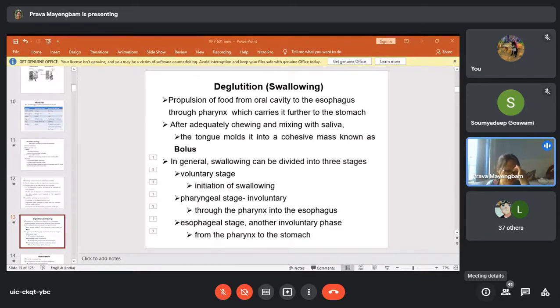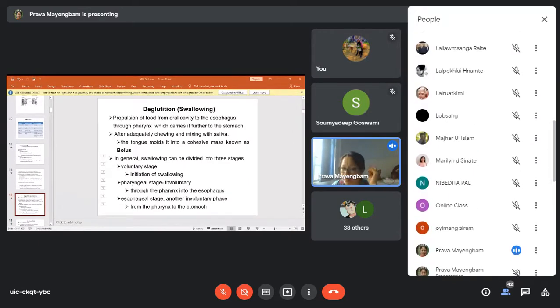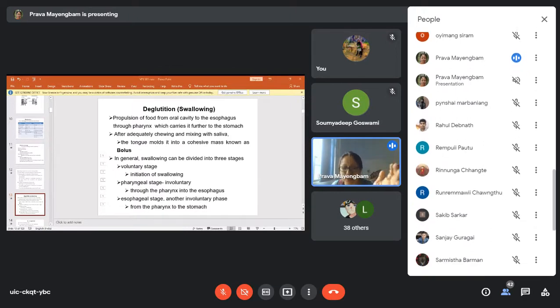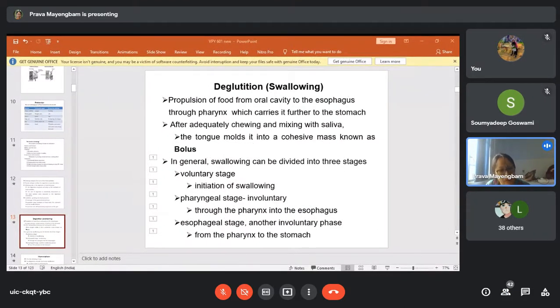So here what you have to remember is that during the process of swallowing, respiration is always inhibited. There is no respiration taking place during swallowing. Why? The pharynx and the larynx are opening at the same place. If you are swallowing and the respiratory process is not inhibited, then the swallowed feed material will reach the respiratory system. It will reach your lungs.